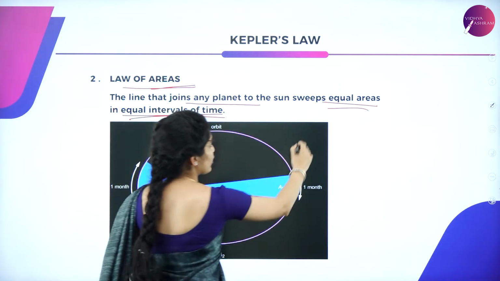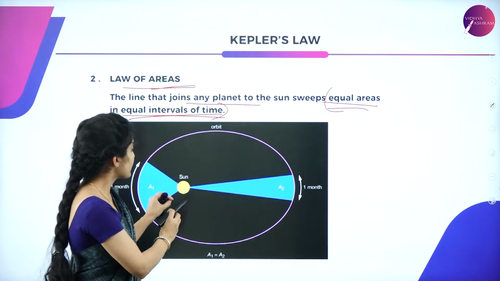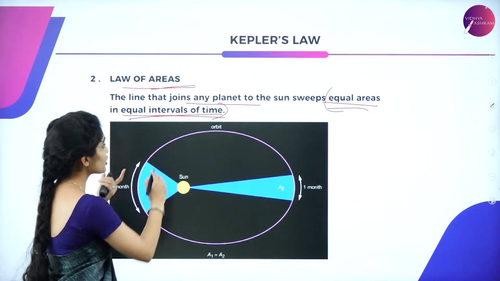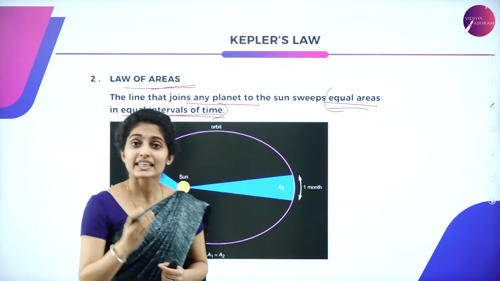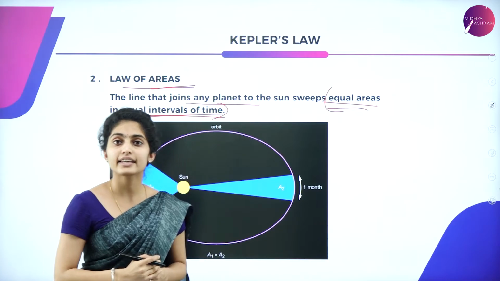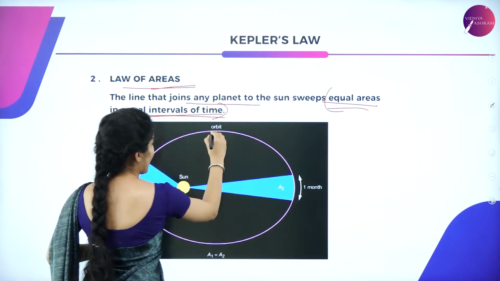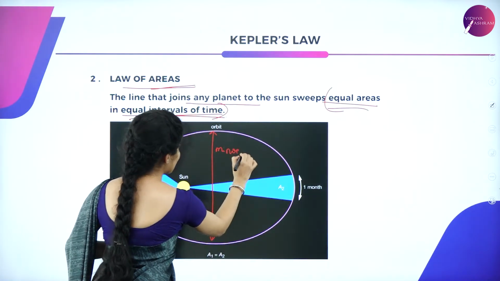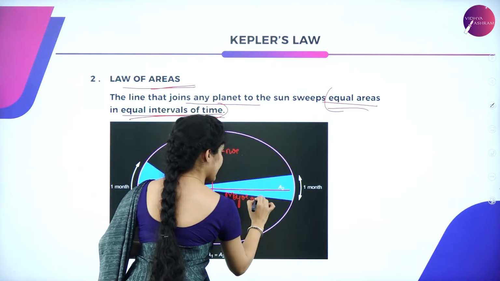That is all about this law which we are going to study. So here the line which joins any planet to the sun sweeps equal areas in equal intervals of time. Suppose this is an elliptical orbit, and we have the same thing, this is the minor axis as well as this is your major axis.